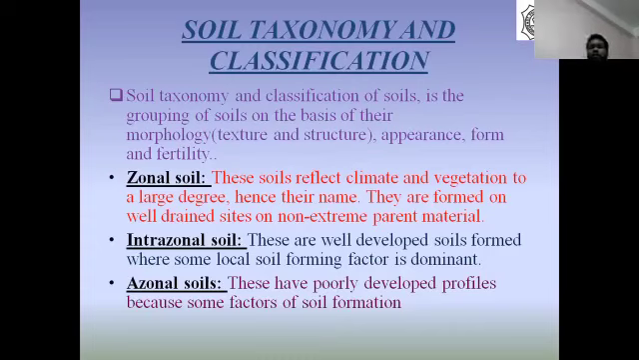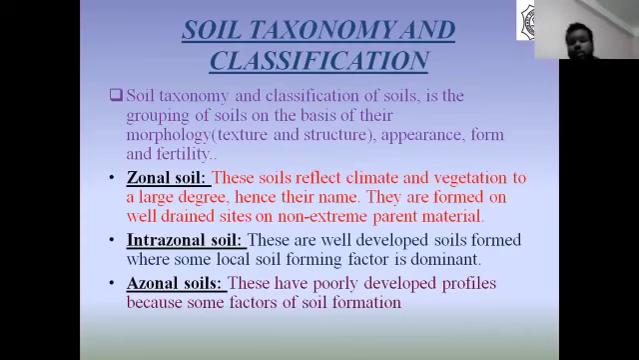Intrazonal soil. These are well-developed soils formed when some local soil forming factor is dominant. Soils in the intrazonal category belong to four main groups, namely saline, hydromorphic, calcareous, and organic. Each group consists of a variety of soil types.